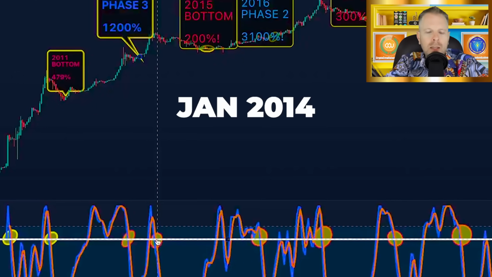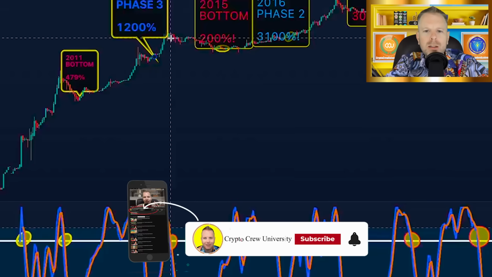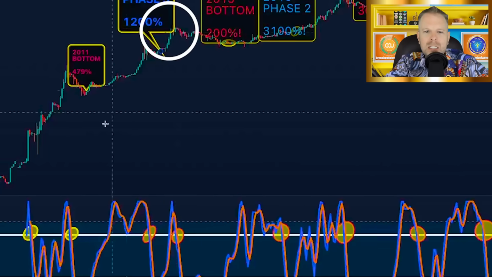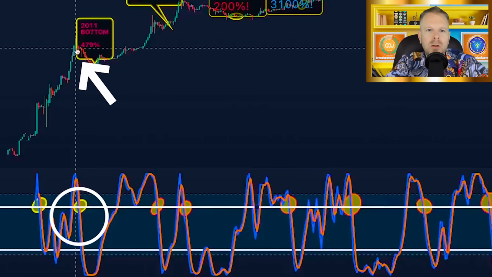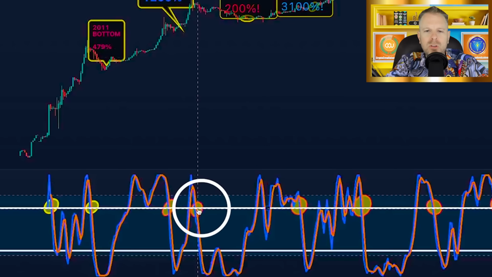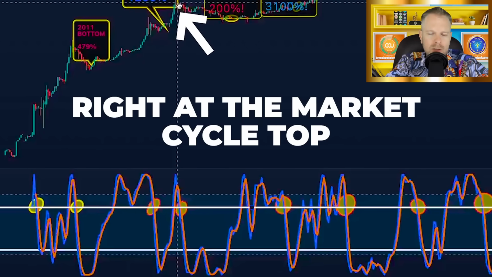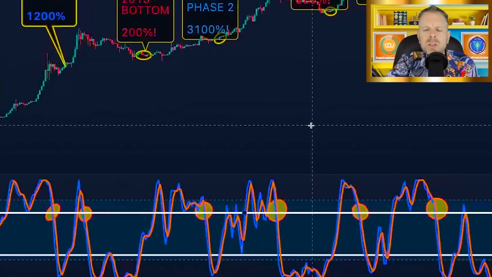This was January 2014, and once we crashed down through, it had the market cycle top to the T, just like it did in 2011. You look at that 2011 cross, right at the market cycle top. You look at this January 2014 cross, right at the market cycle top, precisely the second one. And then we continue into the next cycle.